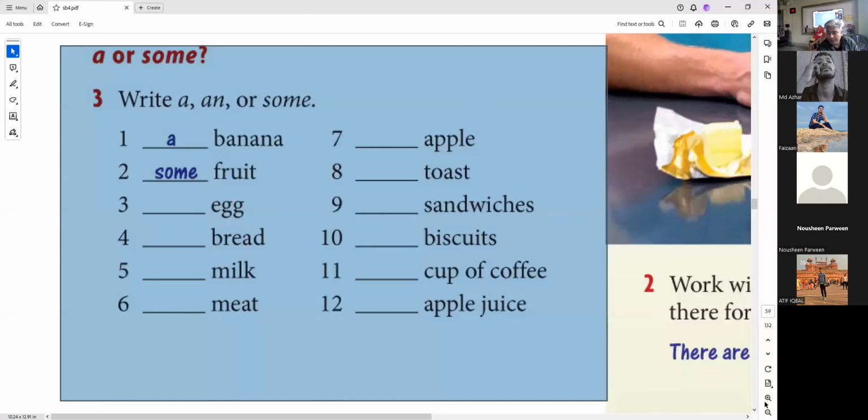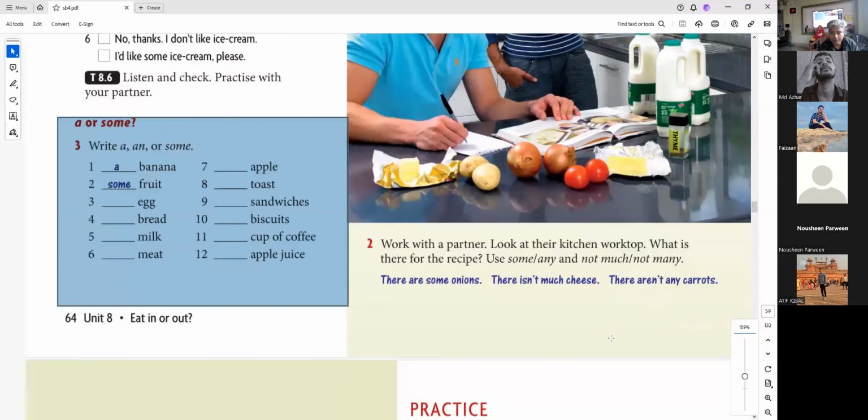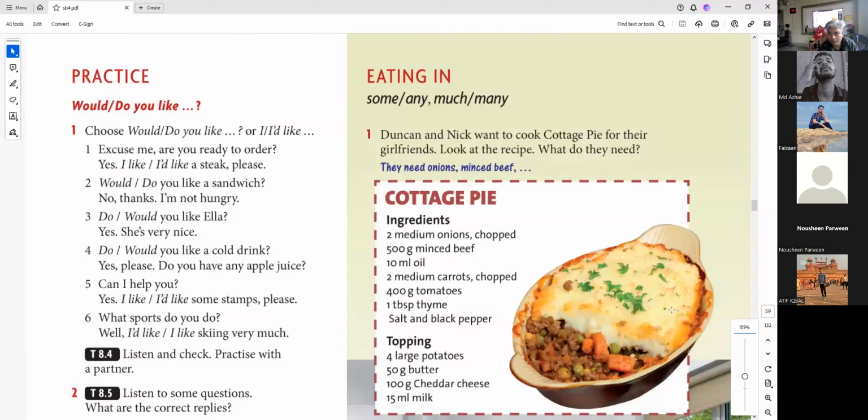Oh my God. Now we are moving on to the next exercise, everyone. Eating in. So, Duncan and Nick want to cook cottage pie for their girlfriends.